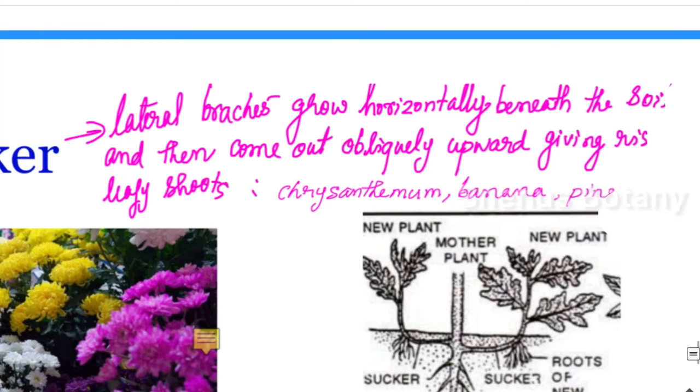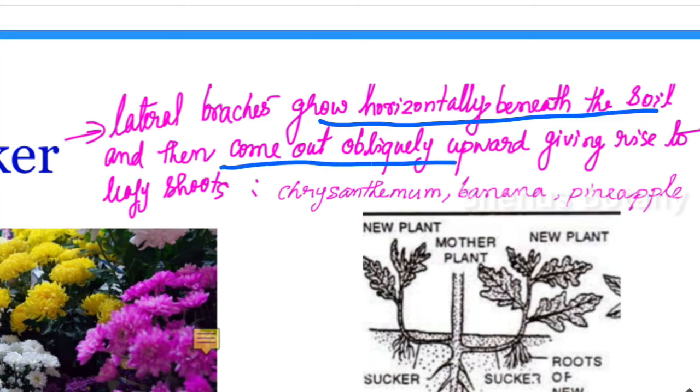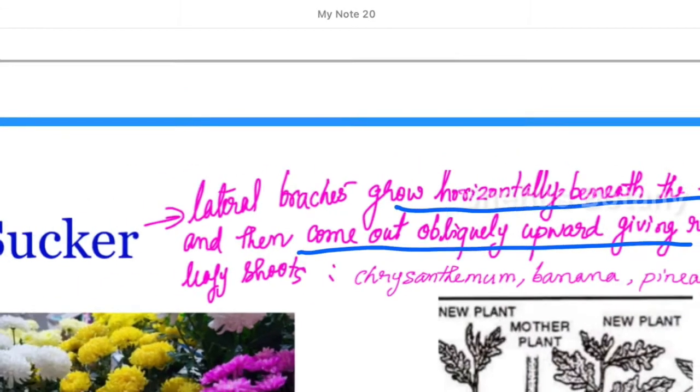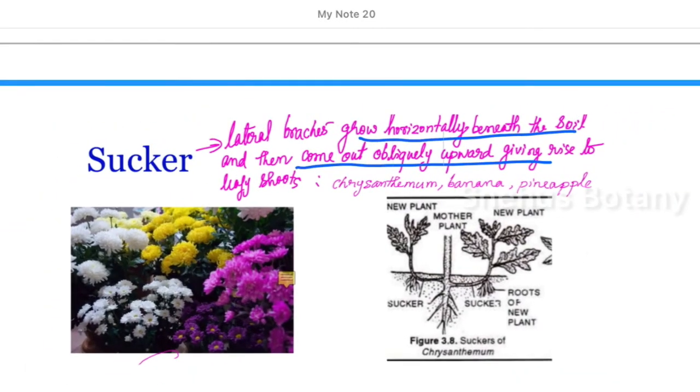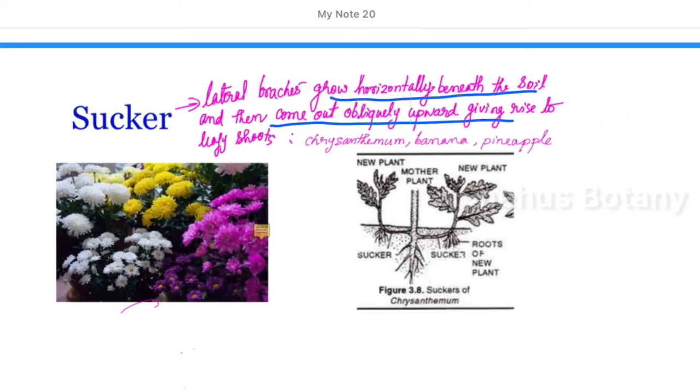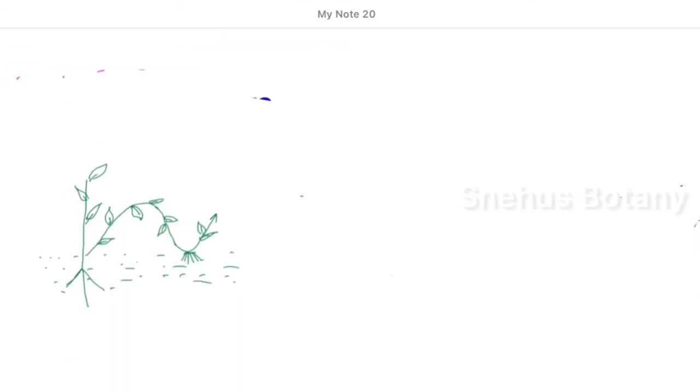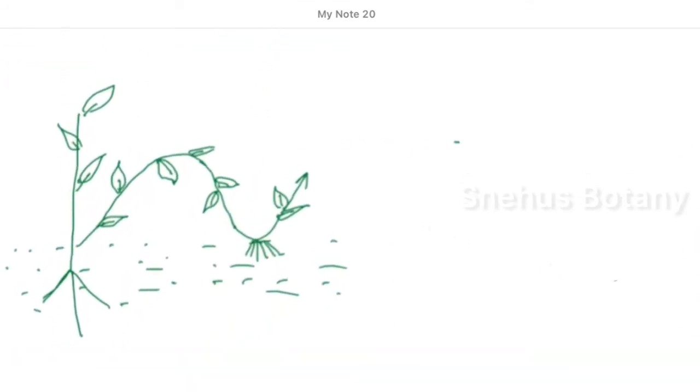What are suckers? Suckers are seen in chrysanthemum. These are lateral branches which grow horizontally beneath the soil, then come out obliquely upward, giving a leafy shoot. Once these lateral branches separate, they can develop into a new plant. Suckers we can see in banana also. Okay, in banana, both the suckers and the rhizome you can see.